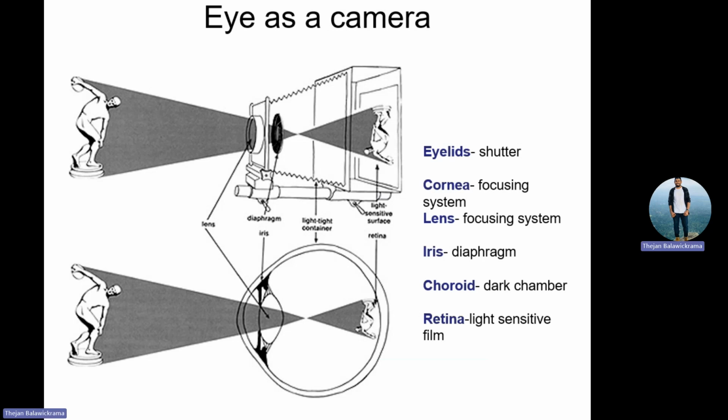Then what happens? You have to understand these factors. If one of the components in your camera is not working or not adjusted properly, what will happen? It will create a blur image, a distorted image. What we adjust in a camera, the same adjustment has to be done in your eyes, and that adjustment is done by me. I optimize this. That is what our job is all about.